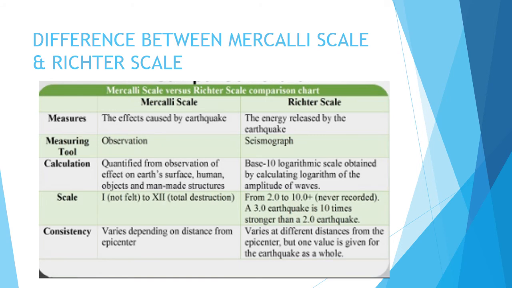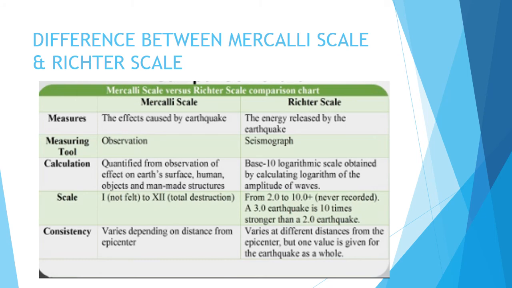Next is the difference between the Mercalli scale and the Richter scale. The Mercalli scale is used to measure the effects caused by the earthquake. So what are the effects of the earthquake? The destruction created after the earthquake is measured by the Mercalli scale. And the Richter scale is used to measure the energy released by the earthquake. So how much energy is released during the earthquake is calculated by the Richter scale.